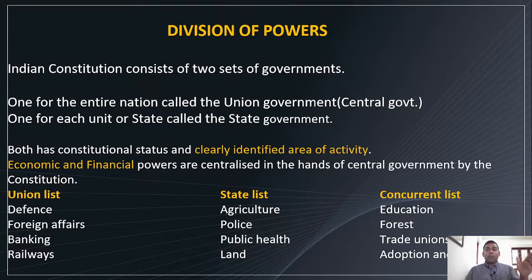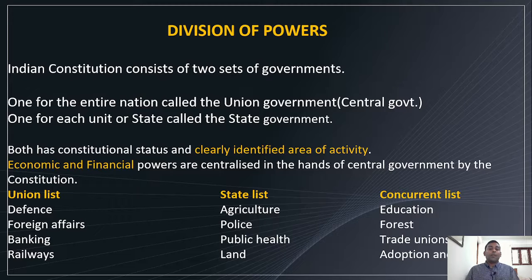Of course, there are two polities, one at the center, one at the regional or state level, right? So there are possibilities for conflict in terms of power, in terms of finance, in terms of administration. There can be so many aspects of conflict. So division of power is a very important matter in this federalism or federal structure of government.